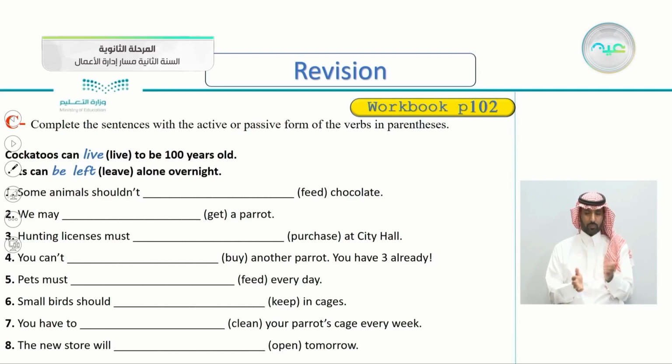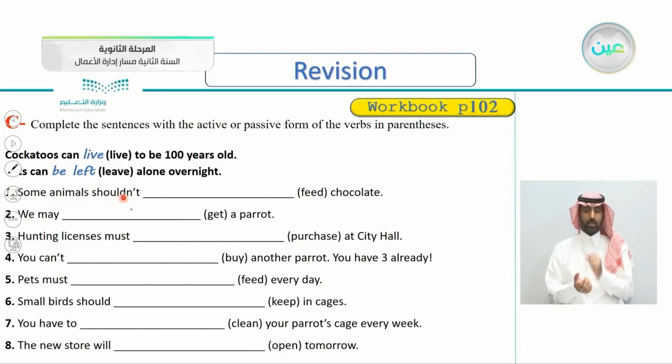You can see the first one is already done. Cactus can live, here the verb is live, to be 100 years old. Be left, the verb is leave, be left alone overnight. So I think now you know what to do in this exercise. So either it's active, live, or passive here, be left. So let's take number one.